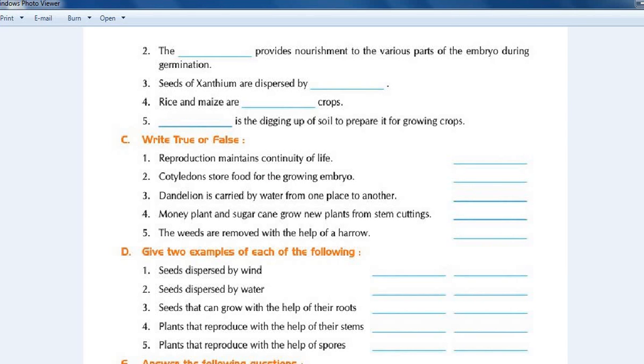Now the third question, seed of xanthium are dispersed by animals. So the answer is animals. Now the fourth question, rice and maize are dash crops. The answer is kharif crops. Fifth, dash is digging up of soil to prepare it for growing crops. The answer is ploughing.